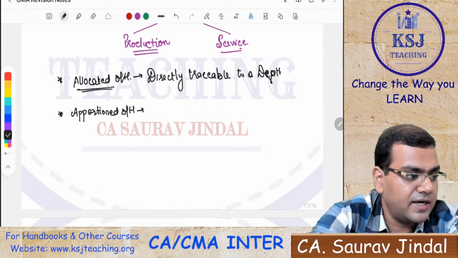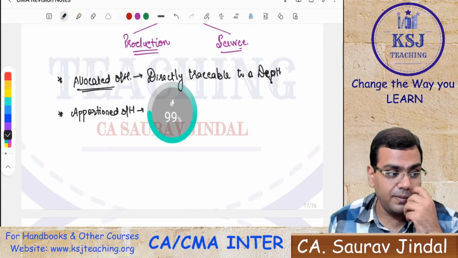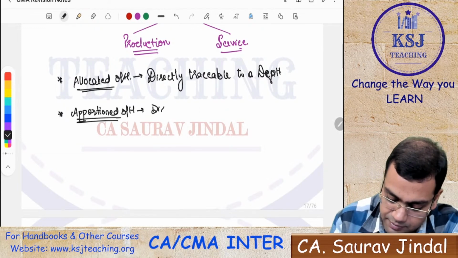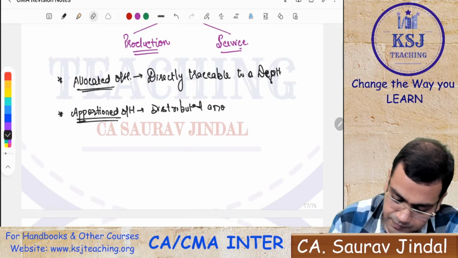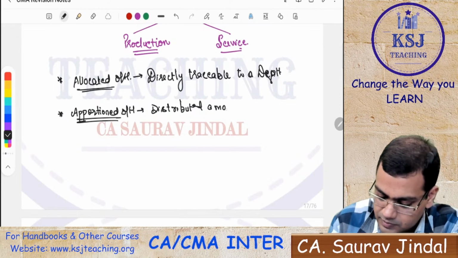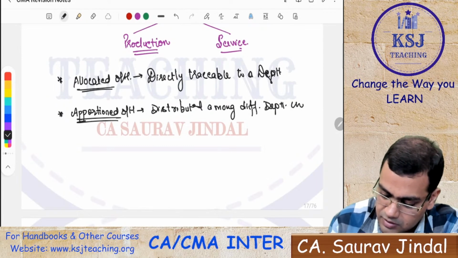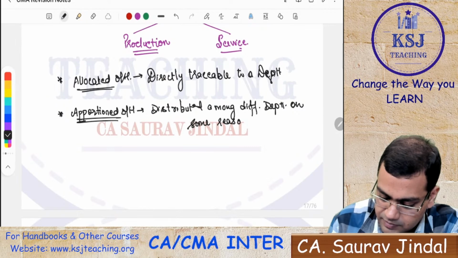The overheads which are not directly traceable to a particular department, but have to be distributed among the different departments on some reasonable basis, right?